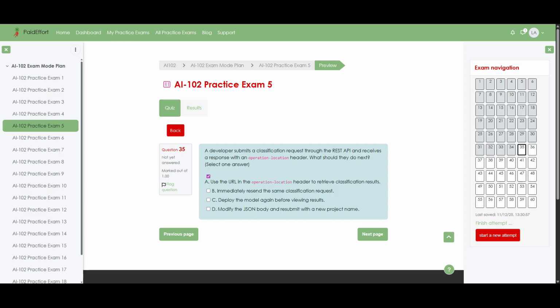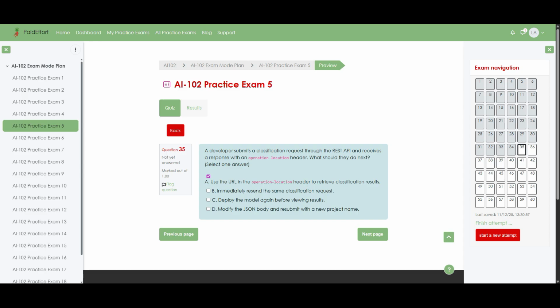Now I'm going to explain how we arrived at the correct choice. First, the presence of an operation location header indicates that the request is being processed asynchronously. Consequently, instead of resending the same request or redeploying the model, the proper next step is to pull the URL contained in that header. This URL points to the operation's status endpoint, which will eventually provide the completed classification results.